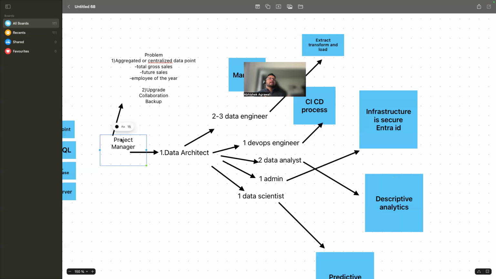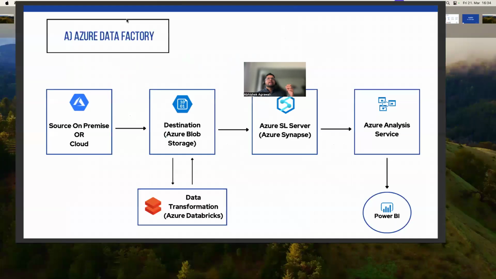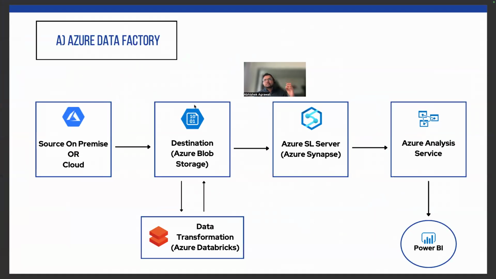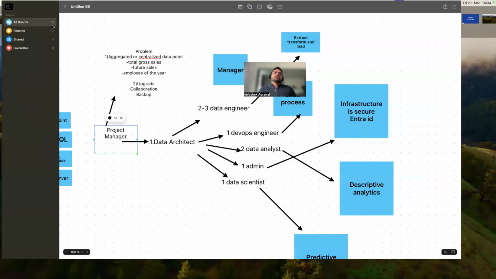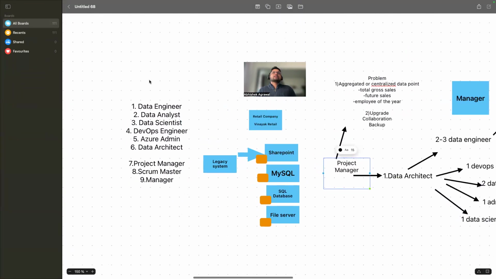So the project manager will say that in the coming one month we need to achieve a task in which we move the data from this place to this place. This task should be achieved, right? Then he gives the priority to the team, and the team will prioritize it. And then what will the Scrum Master do?